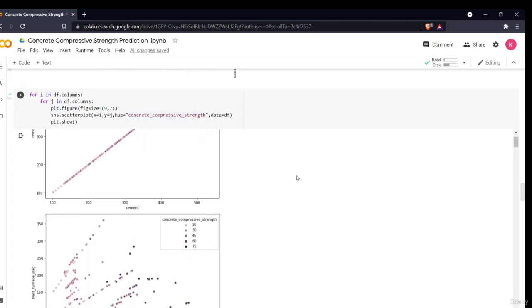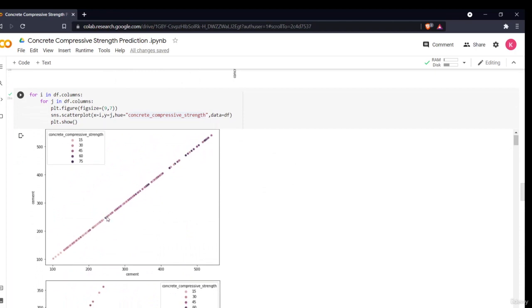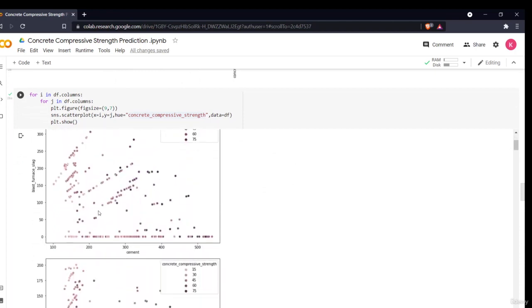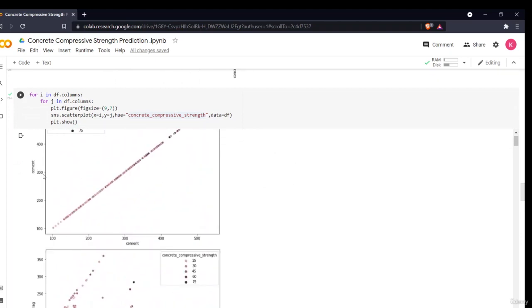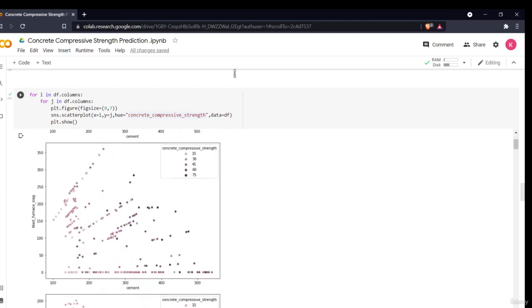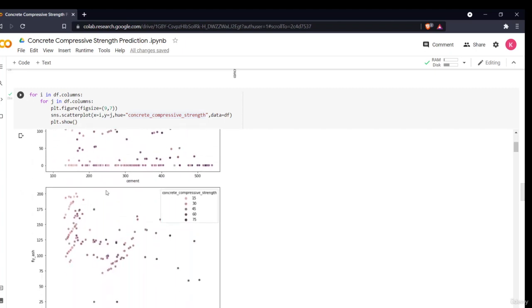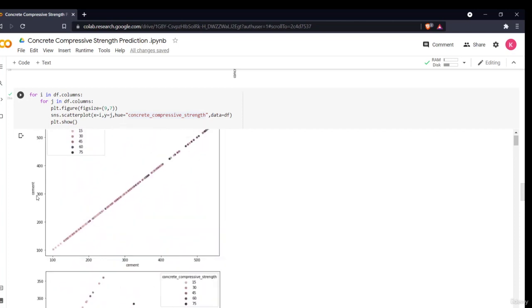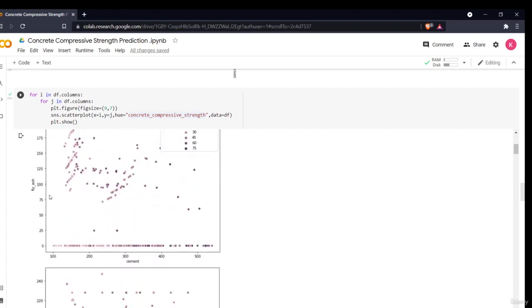It will iterate and plot a scatter plot each time. With the help of this, as you can see, my scatter plot is plotted for each and every variable. From this I can get an idea of how my variables are distributed and how they are correlated. If the plot is a straight line, like this cement versus cement graph, obviously it will be a straight line because the variables are the same. But for the concrete compressive strength variable, see how the different strengths are related to blast furnace slag, then fly ash. First, the cement scatter plot is plotted against all the different variables.